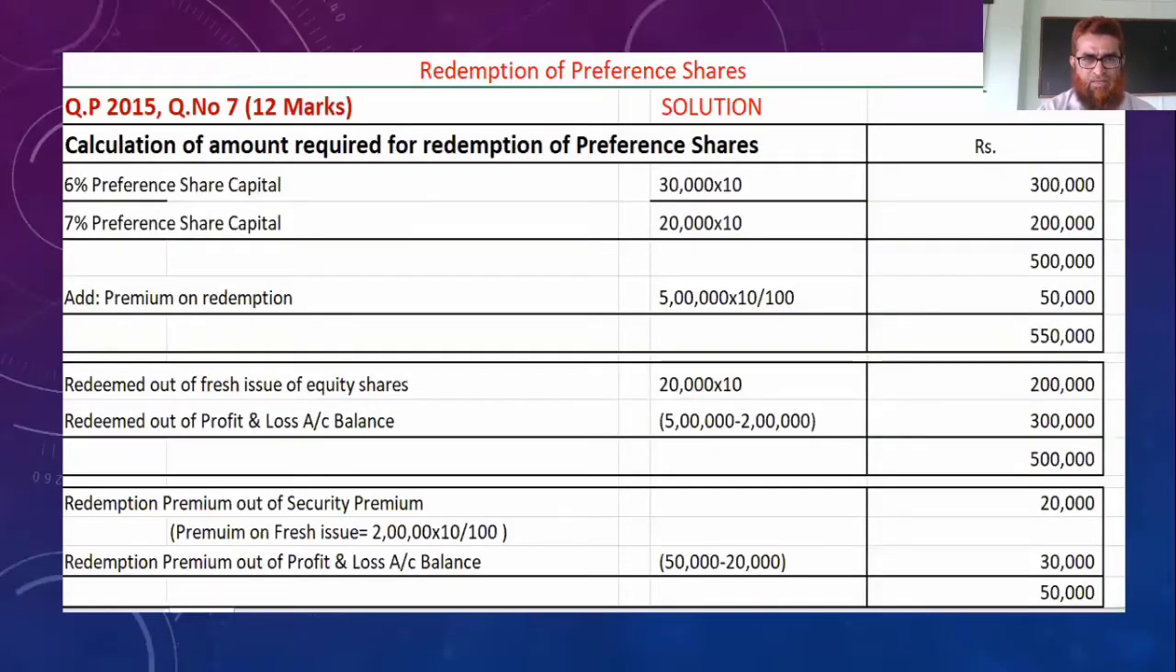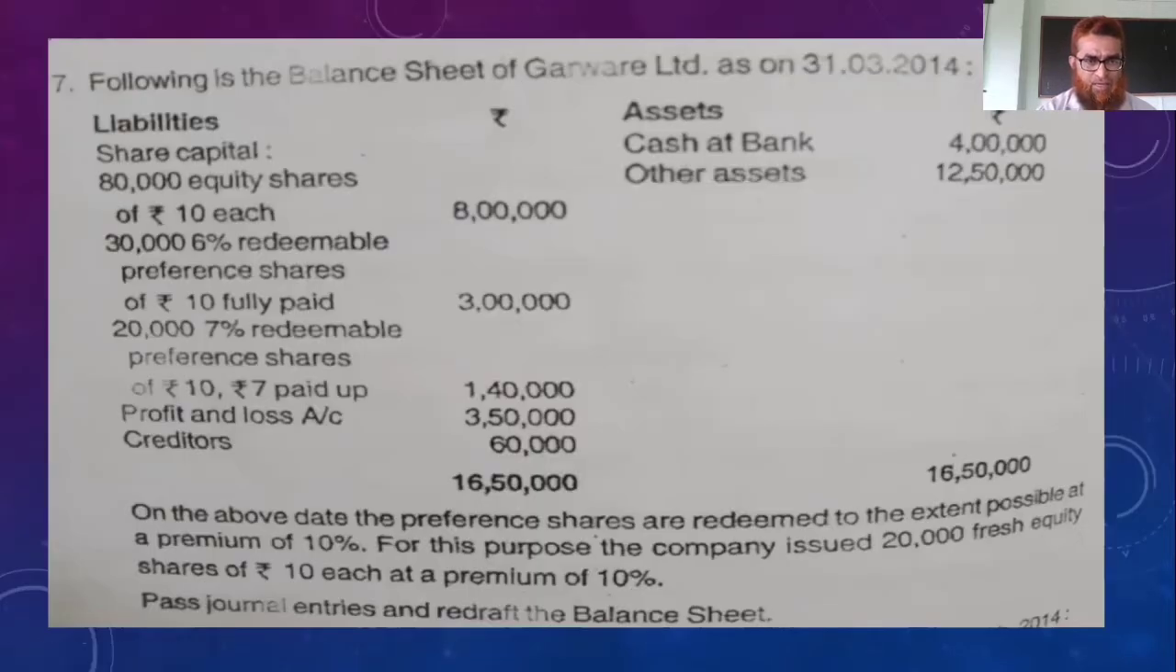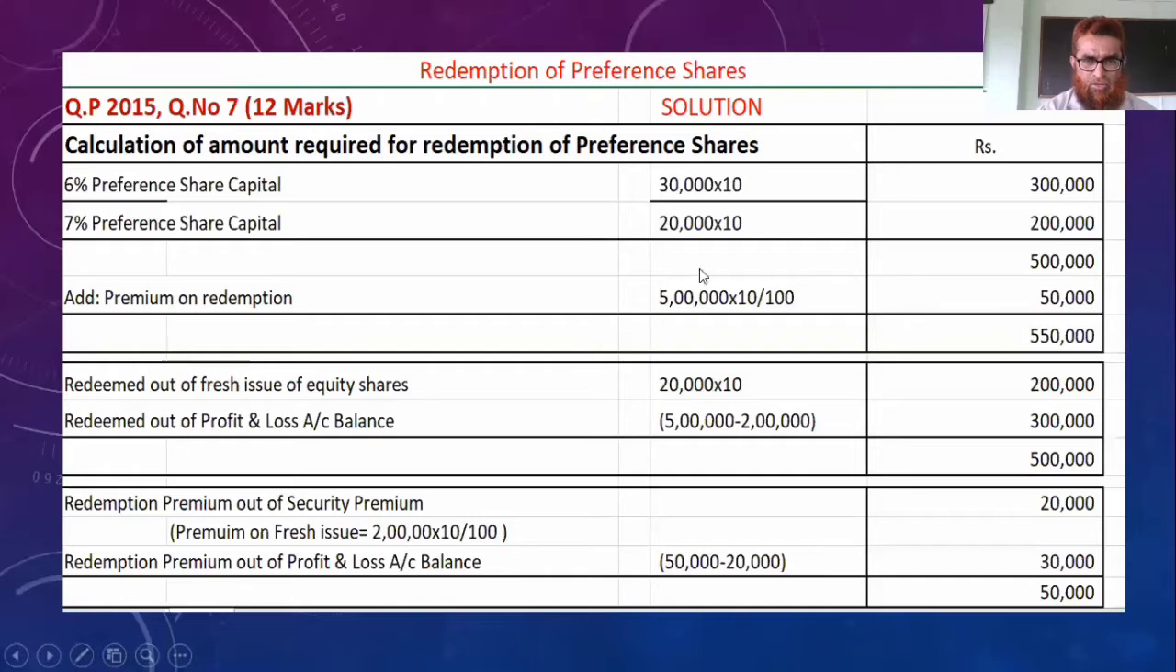First of all, let us make some calculations. We have in the balance sheet two preference share capitals. 6% preference share capital, 30,000 into 10, 3 lakh. 7% preference share capital, 20,000 into 10. Here it is 7 rupees paid up, but 3 rupees we are calling from them, so then it will become again 10 rupees. So 20,000 into 10, 2 lakh. Totally, 5 lakh rupees preference shares should be redeemed.